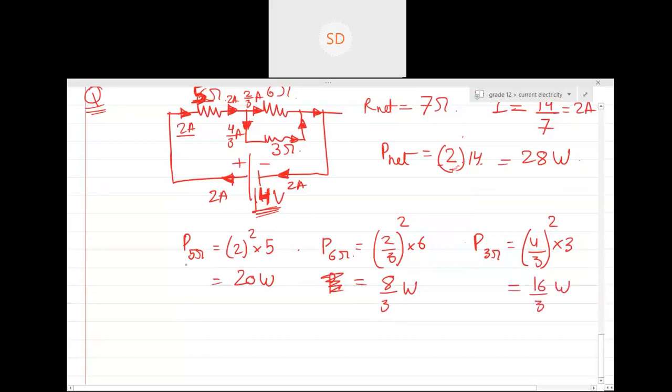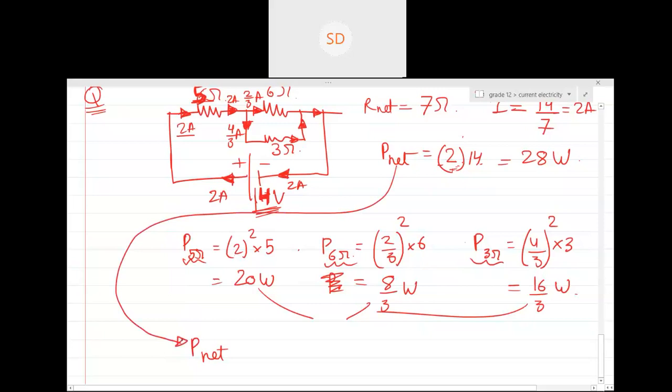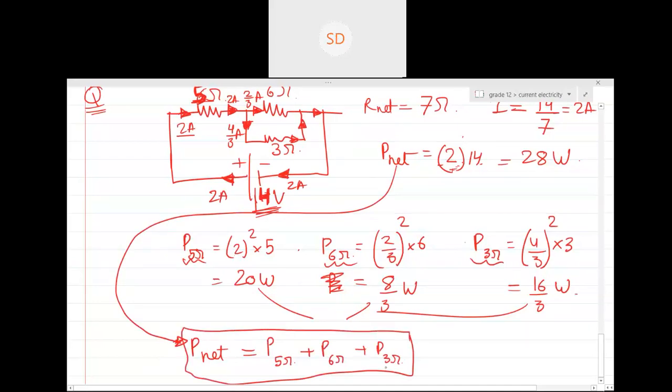So can you see the individual power consumed by every resistor? Can anyone add this, and this for me? All of them together give 28 watts. Can you see this particular result? The net power supplied by the battery is basically the net power consumed by all the resistors together.